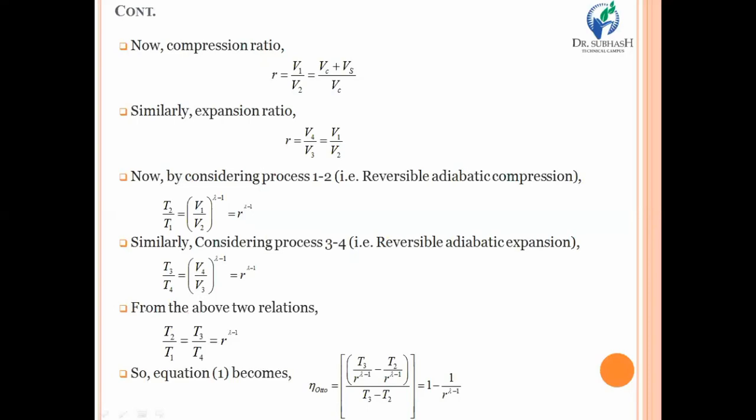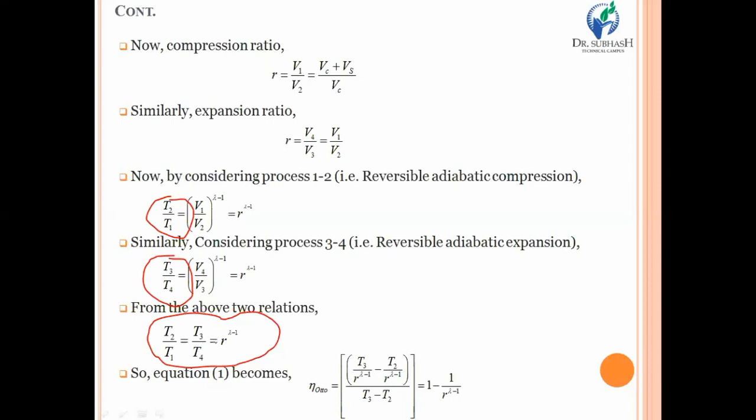Now, from the above two relations, that means process 1 to 2 and 3 to 4, you can write that T2 upon T1 is equal to T3 upon T4, and that is equal to R raised to gamma minus 1. Now, what you require to do is just put the basic values. For example, T2 becomes T1 into R raised to gamma minus 1.